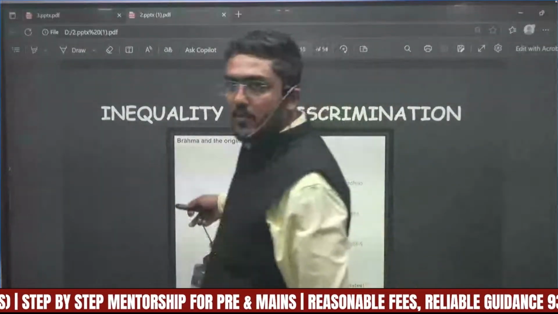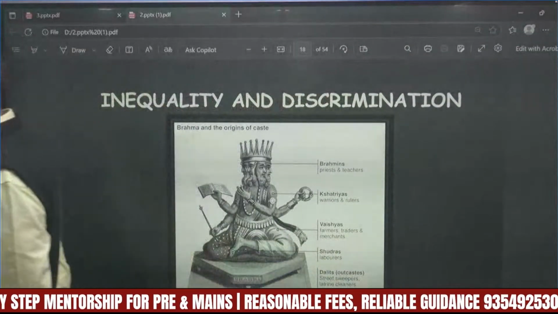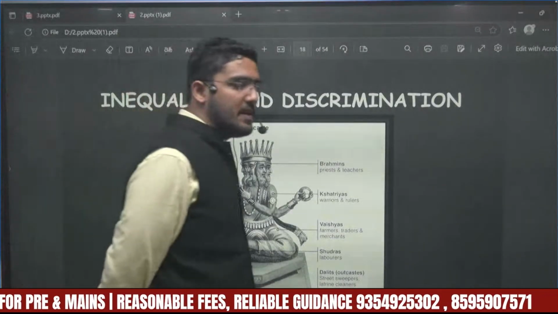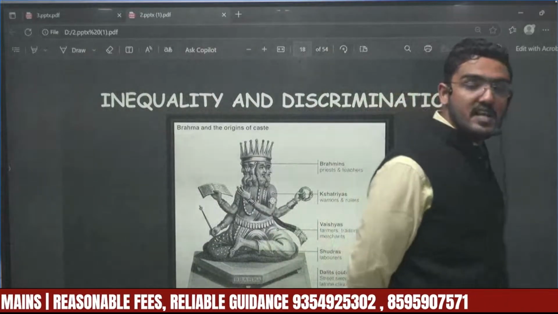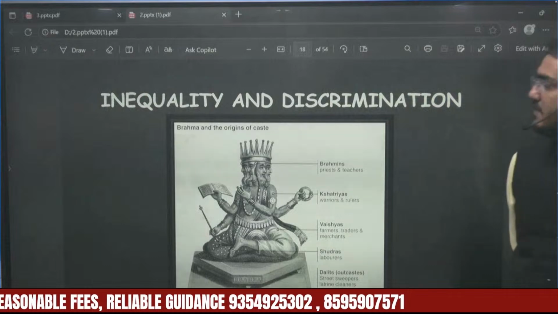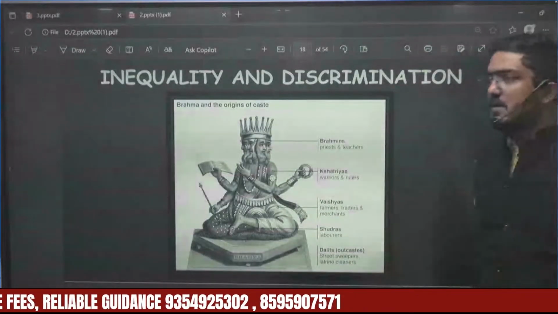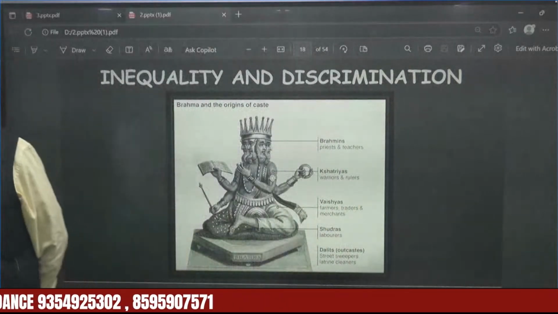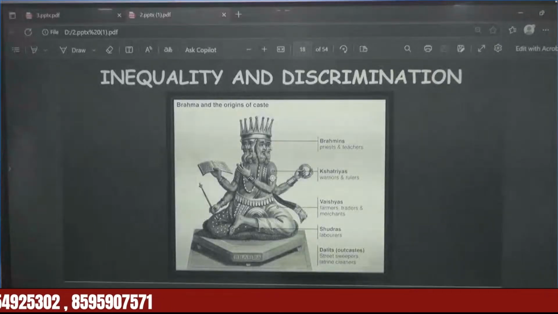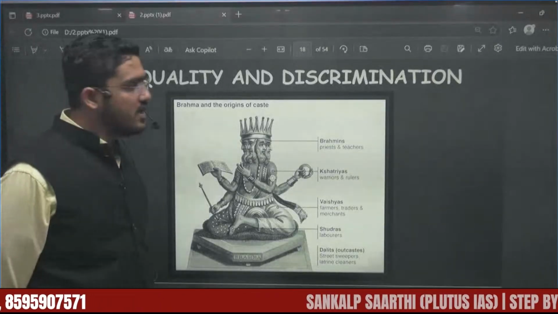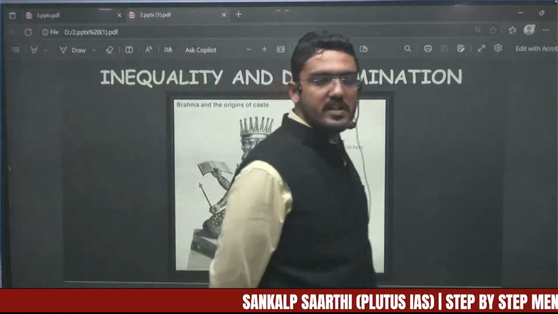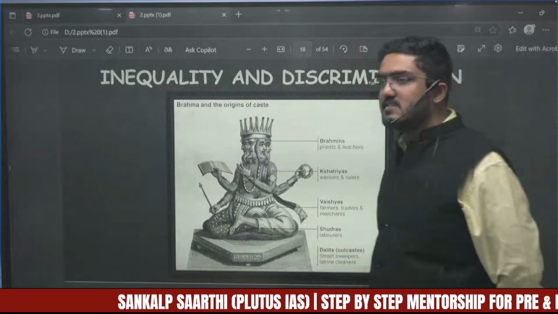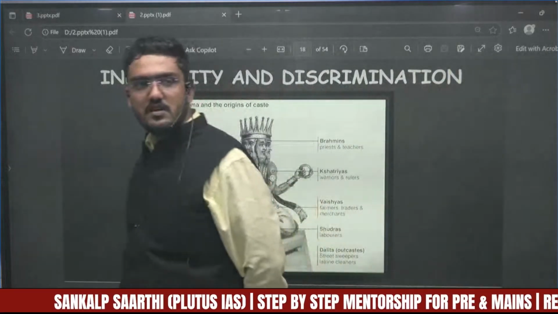Now coming on to the main point, that is inequality and discrimination. This is a picture that I have taken from the internet to showcase how the religious scriptures have contributed to inequality. This is a pictorial representation of what the religious scriptures talk about. Yes, I do agree that the original scriptures never mentioned these unequal things, but later on, due to the spread of Brahmanical culture, these things were written down in the religious books.